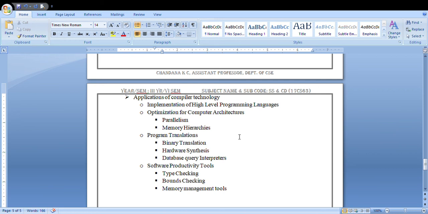That is parallelism. If you divide a single task and it is executed by a number of processes, the efficiency you get is very high. And next comes the memory hierarchies. You all know the memory hierarchy structure, but the one thing you have to concentrate on here is in the memory hierarchies.